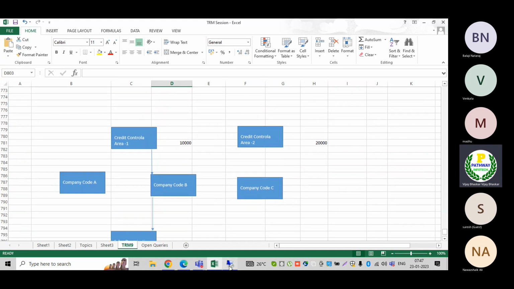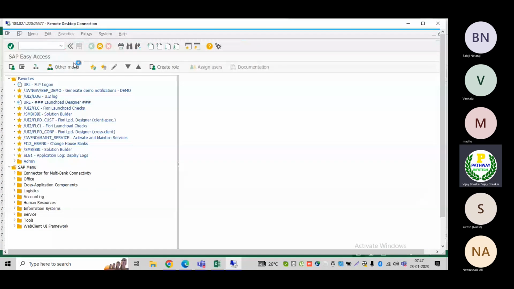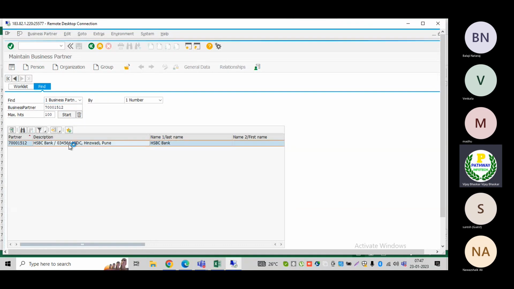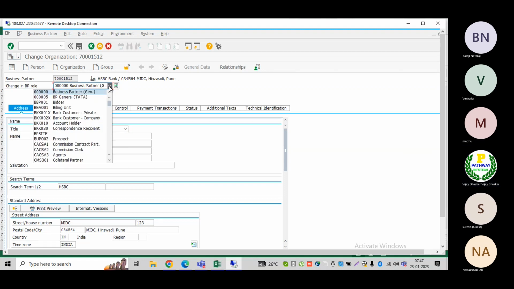But now let me go to the system. Let me take one business partner, an existing business partner, because that is not sufficient otherwise. Let me take this one. For credit management, the role is UKM000. Let me take this one, UKM000. Yes, this is the one.